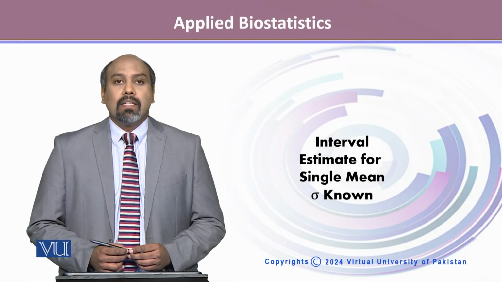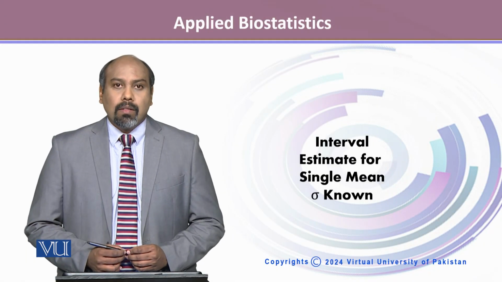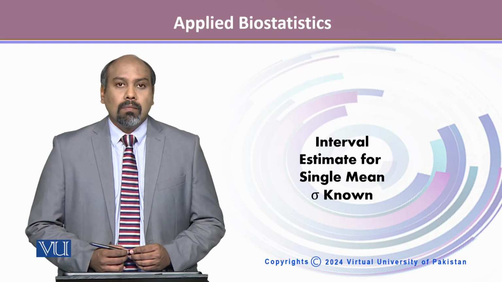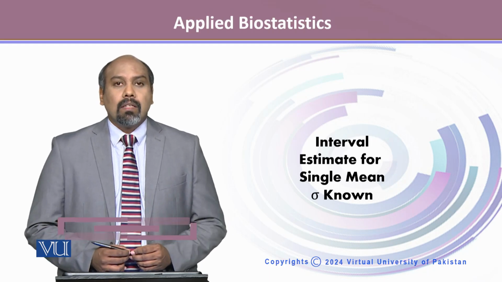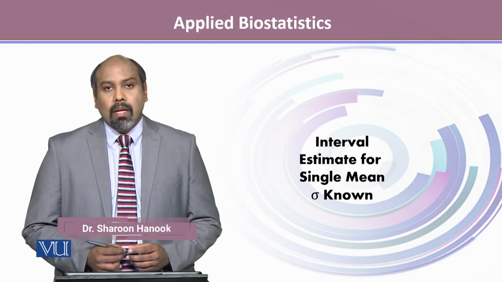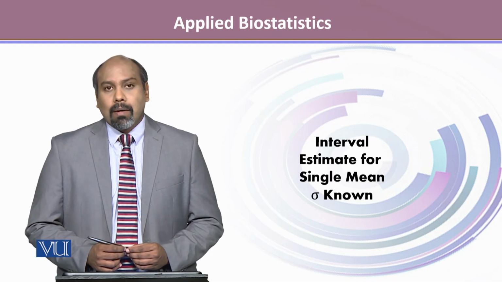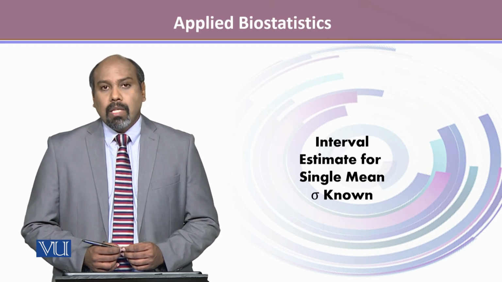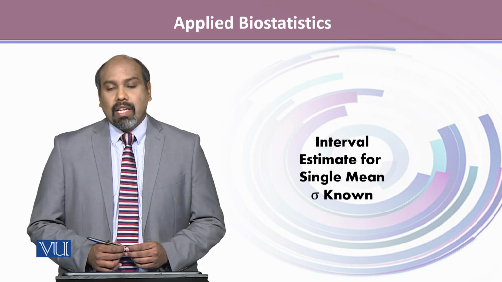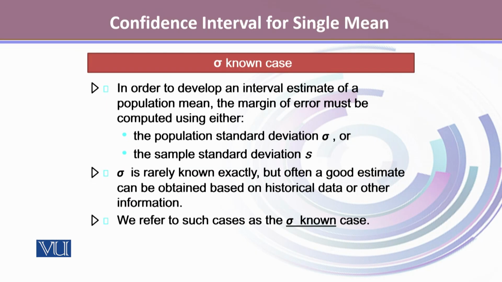When we calculate the interval estimate of population mean in one sample, there are various possibilities. In this module, we will talk about the interval estimate of population mean when the population variance is known. In order to develop an interval estimate of a population mean, the margin of error must be computed using either the population standard deviation sigma or the sample standard deviation s. But that would be in the case when sample size is pretty large.